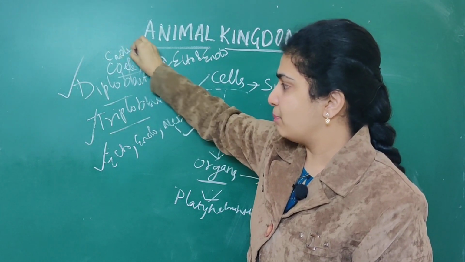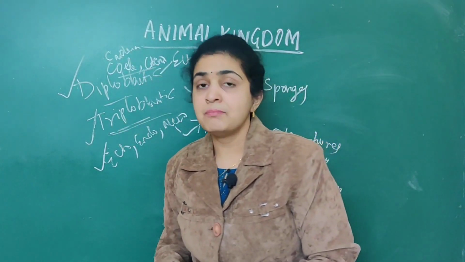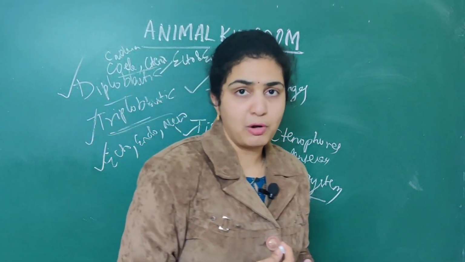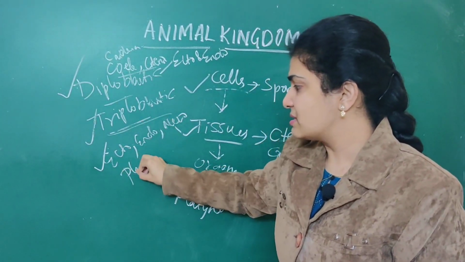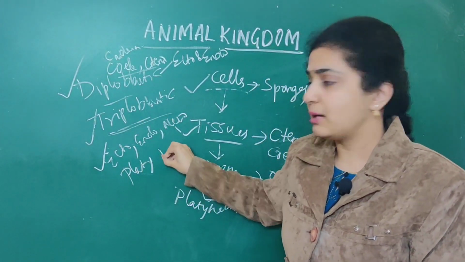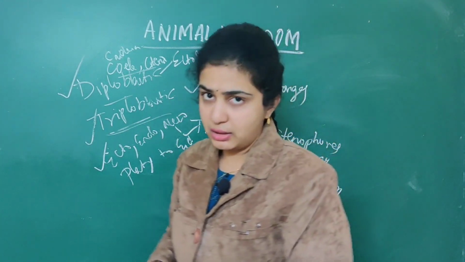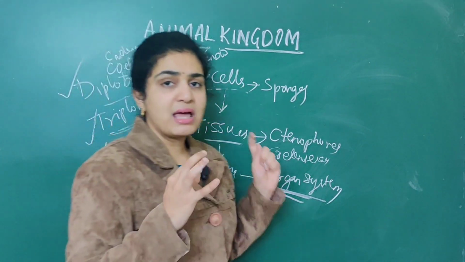They will come under diploblastic. When it comes to triploblastic animals, numerous organisms will come under triploblastic, starting from Platyhelminthes to echinoderms. So be thorough with the diploblastic.